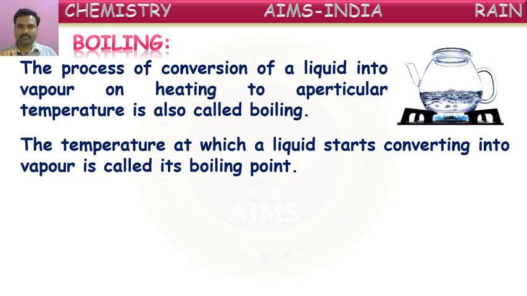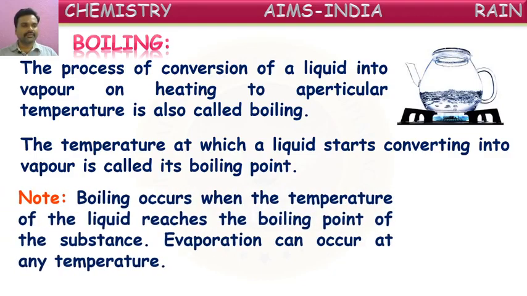What does it mean here? The boiling point is the temperature at which a liquid changes into its gaseous form. Water converts into gaseous water vapor form at 100 degrees Celsius. Next, boiling occurs when the temperature of a liquid reaches the boiling point of the substance. So, boiling occurs only at a fixed temperature, whereas evaporation can occur at any temperature.